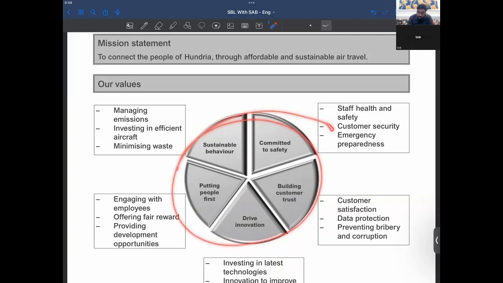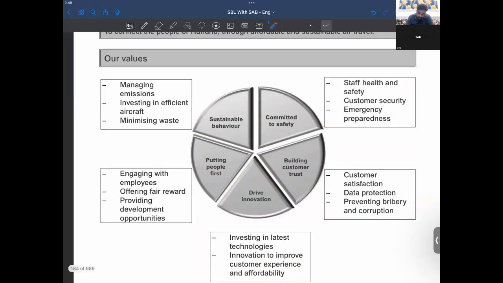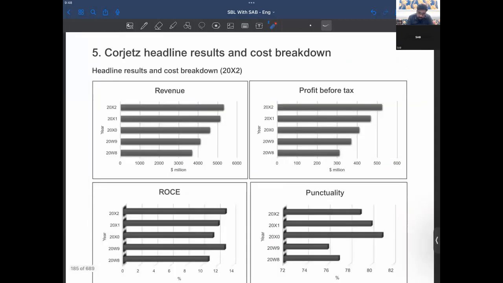They have their driving innovation, committed to safety. So they could discover new routes, right? They could ask for new routes. Then results and cost breakdown.